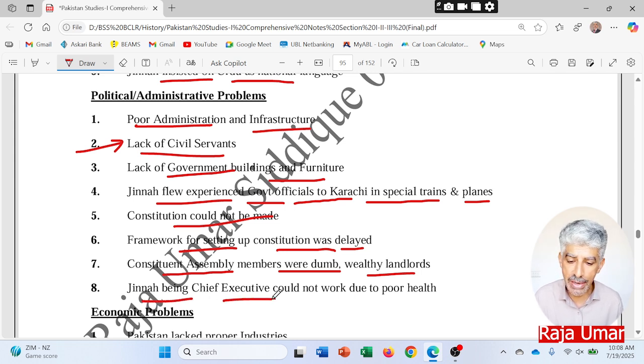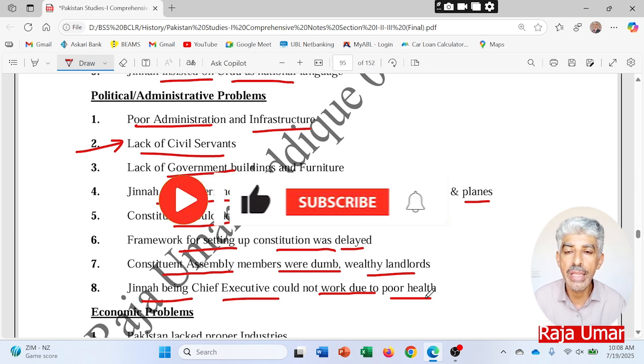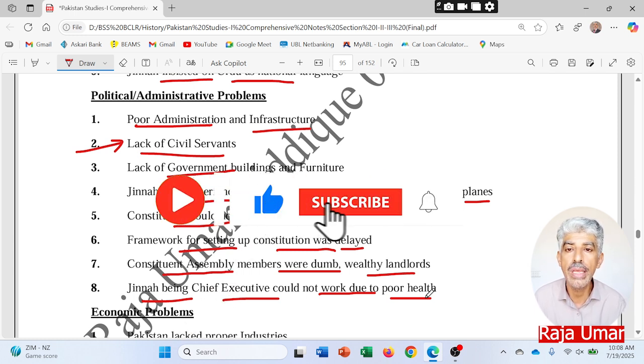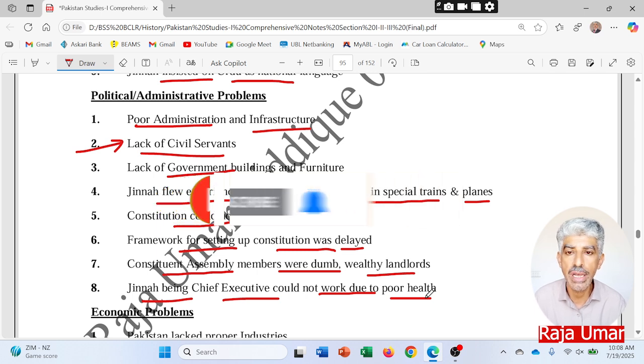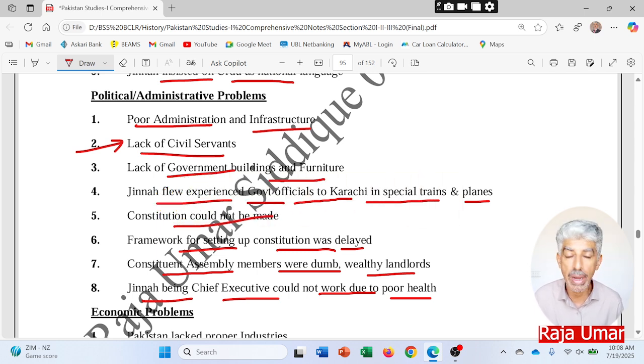Jinnah, being chief executive, could not work due to his poor health, and his health was deteriorating day by day, and that was the big issue, that he could only survive for about 13 months after the creation of Pakistan, and that was even a bigger blow for Pakistan, that he could not sustain his life for longer.